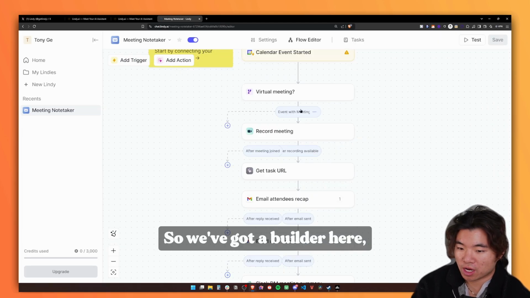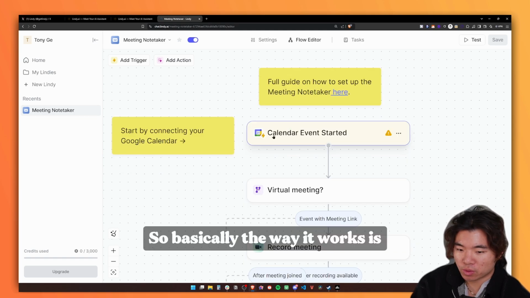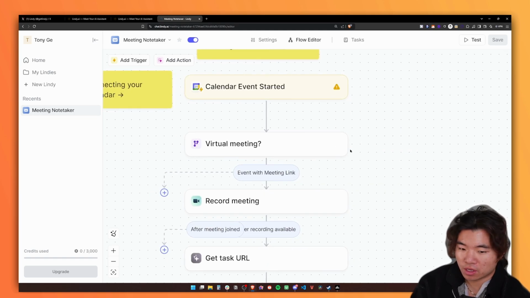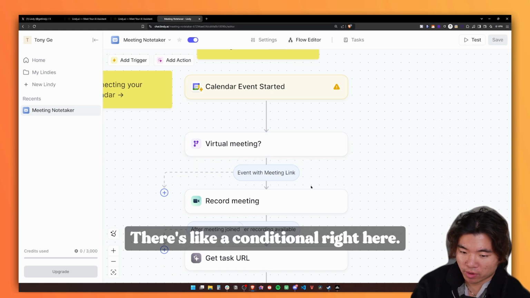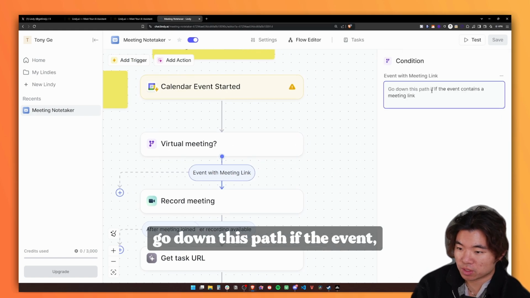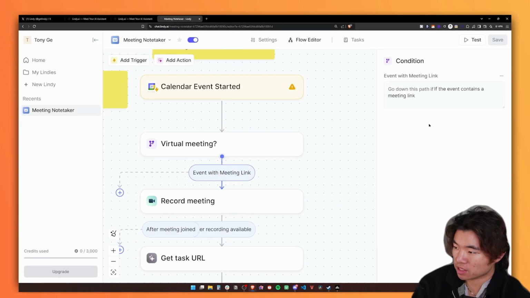Cool, so we've got a builder here. Looks like there's a couple of nodes. Basically the way it works is we have a calendar event started. Then it asks, is it a virtual meeting? There's a conditional right here: event with meeting link, go down this path if the event contains a meeting link. Okay.